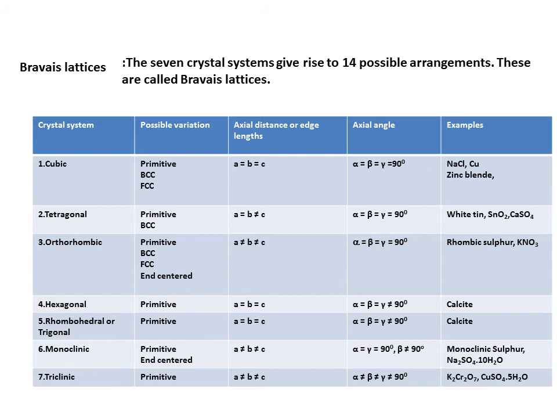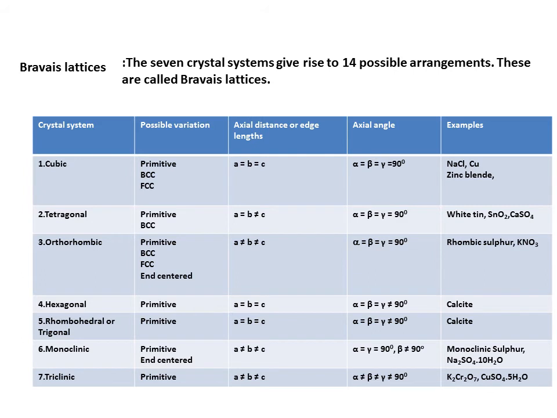So understand, there are 7 crystal systems: cubic, tetragonal, orthorhombic, hexagonal, rhombohedral, monoclinic, triclinic. Dear students, in all the examples of the 3-dimensional diagrams that I have shown, they are cubic. Okay, so let us understand the characteristics of these 7 crystal systems. Later I will tell what Bravais lattices are. So what are the characteristics?